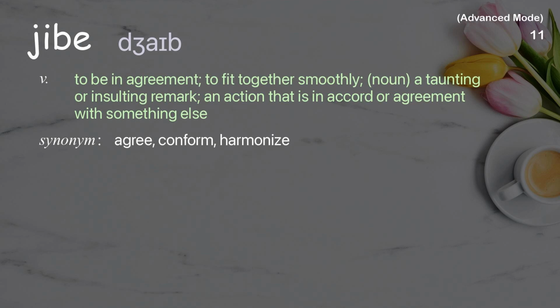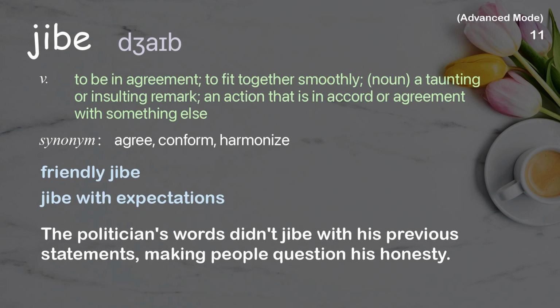Jibe. To be in agreement, to fit together smoothly. Noun: a taunting or insulting remark, an action that is in accord or agreement with something else. Examples: Friendly jibe. Jibe with expectations. The politician's words didn't jibe with his previous statements, making people question his honesty.